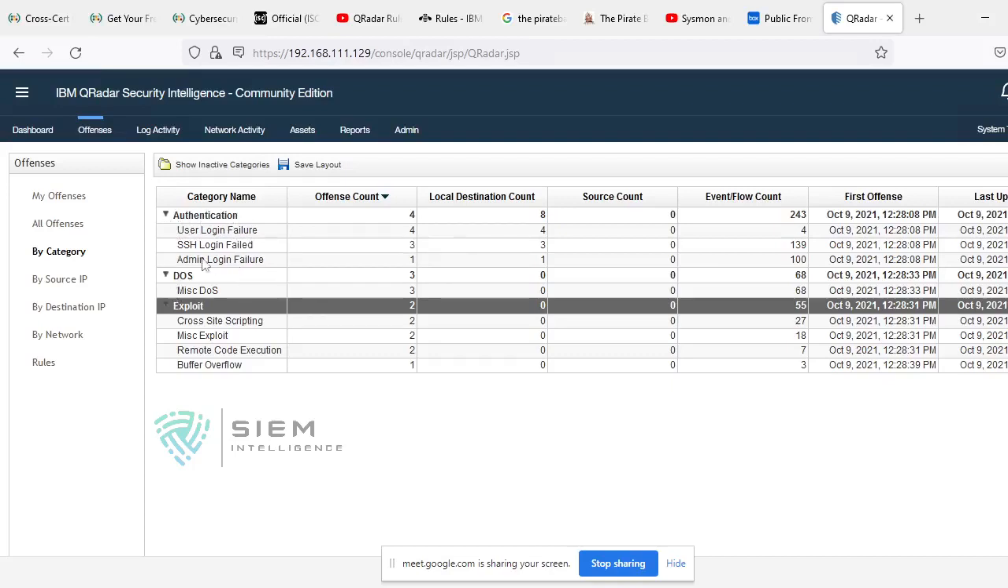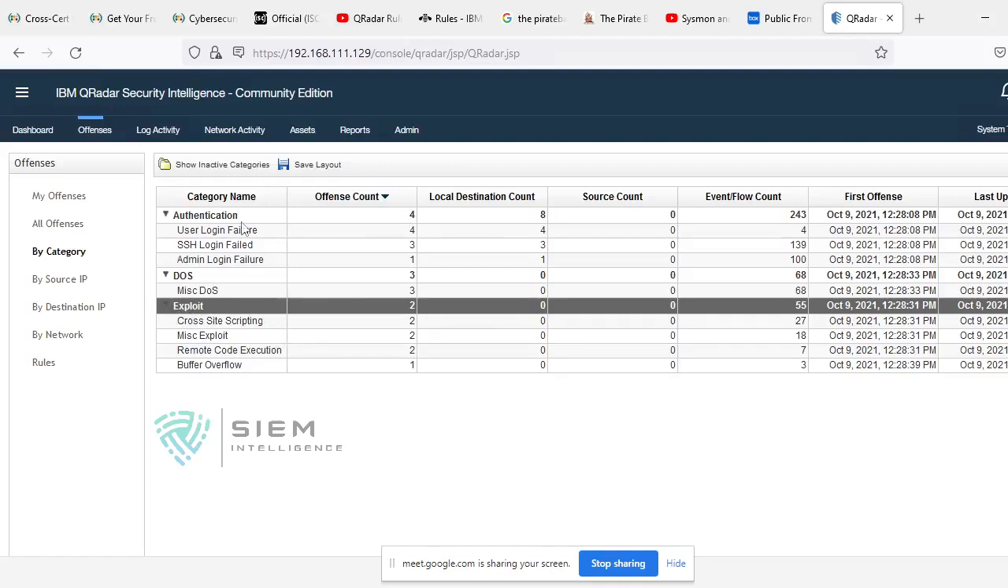At the same point of time, there is something called DoS. Over there are DDoS, distributed DoS, miscellaneous DoS, DB DoS. There are so many DoS attacks. There is also exploit based: cross-site scripting, miscellaneous exploit, remote code execution, buffer overflow. These are called exploit based. Exploit is the generic one, and these are the specific ones. So this is the high level category, and this is the specific, low level category.